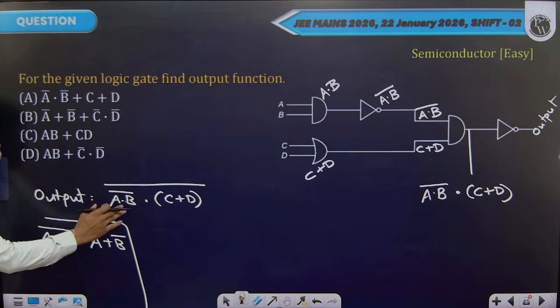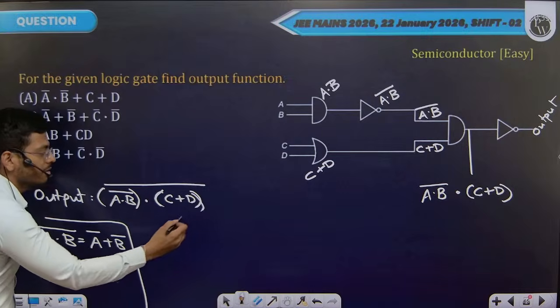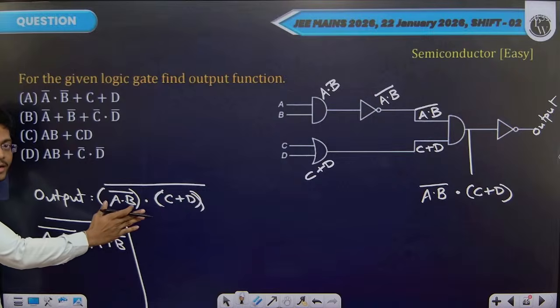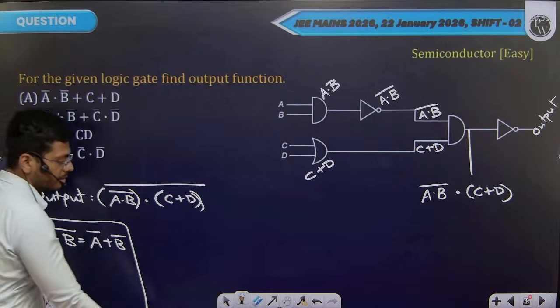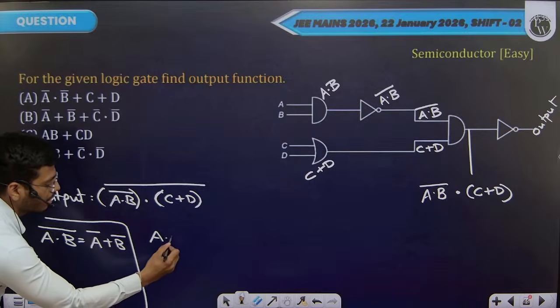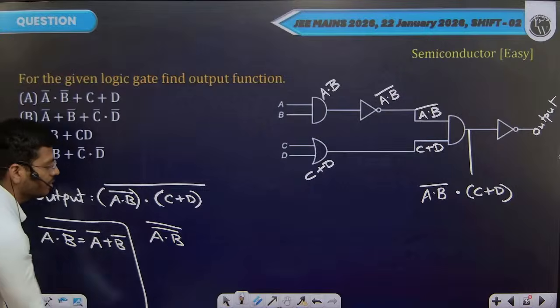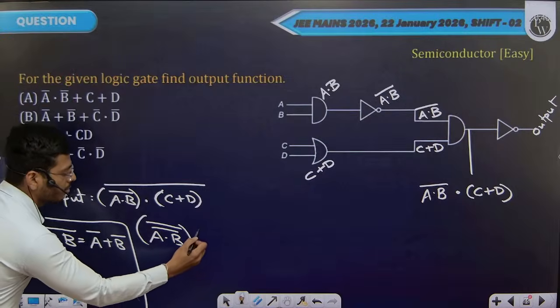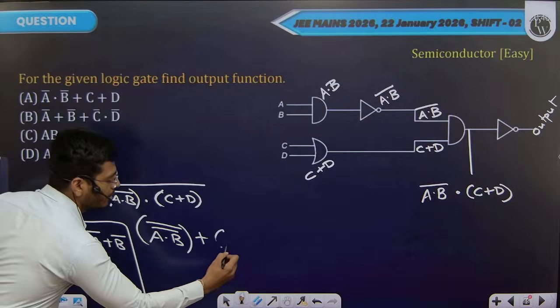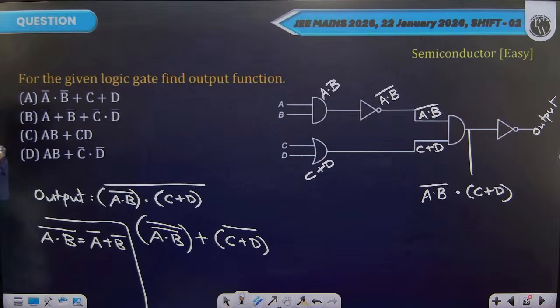You have this one thing, this other thing in an AND and it's negated. So as per De Morgan law, we shall be receiving A and B, this bar of it plus C plus D bar of this.